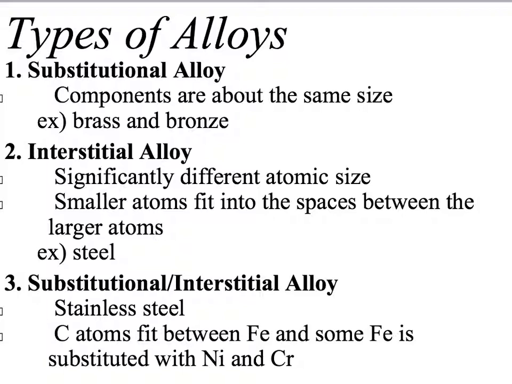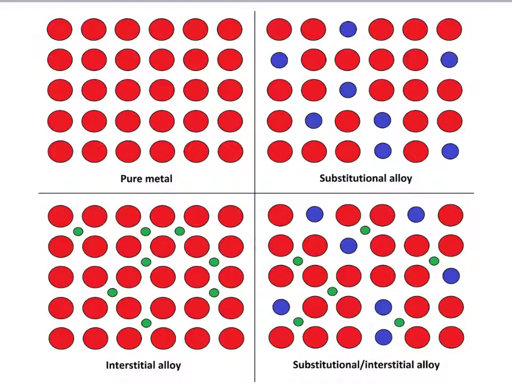So we're substituting and putting other atoms in between the spaces as well. Stainless steel would be an example of this, where carbon atoms fit between the iron, and some iron is substituted with nickel and chromium. The image helps give a better example of that.